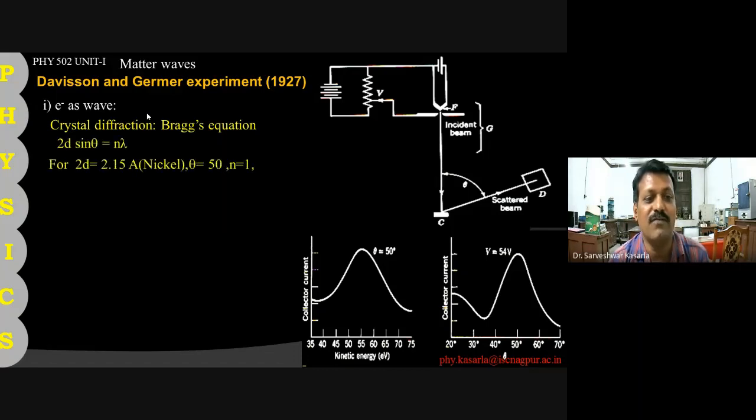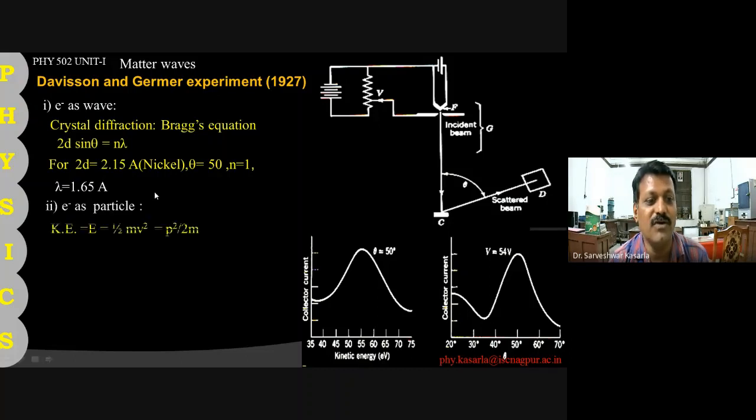If you put the value of 2d for nickel, the interplanar spacing, 2d is 2.15 angstrom, theta is equal to 50 degree, and n is equal to 1, the first order. Therefore, if you calculate this, lambda is equal to 1.65 angstrom. So if you treat the electron as a wave, lambda comes out to be 1.65 angstrom because we are using Bragg's equation.